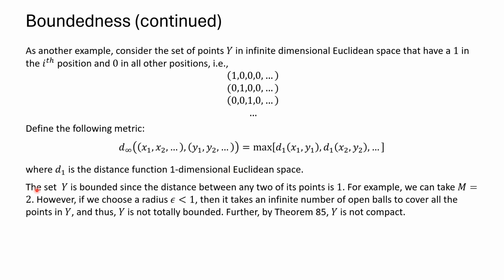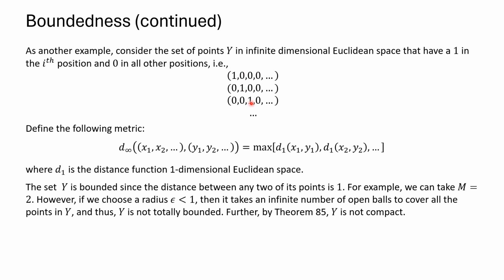So the set Y is bounded because the distance between any two points is 1. We can just take M as our bound, and then everything is less than M. However, if we choose a radius epsilon less than 1, then it takes an infinite number of open balls to cover all the points in Y, and thus Y is not totally bounded. Keep in mind, if you take this point and an open ball of radius less than 1, it only includes this point.